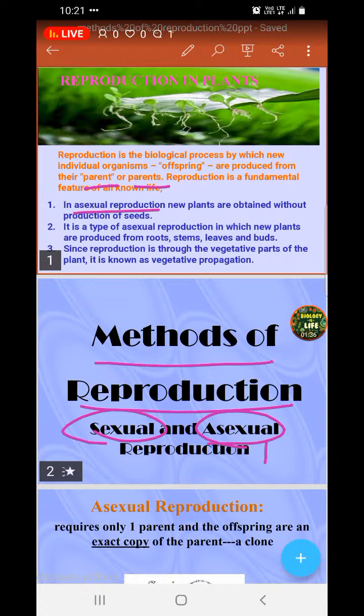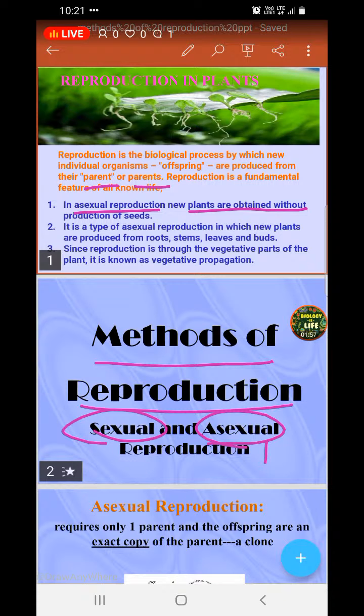In asexual reproduction, new plants are obtained without production of seeds. It is a type of asexual reproduction, no flowers, no seeds, in which new plants are produced from roots, stem, leaves, buds, from the vegetative parts.